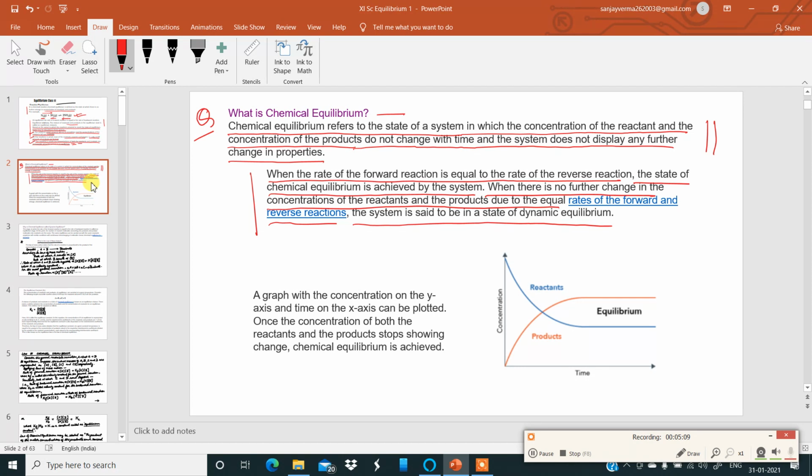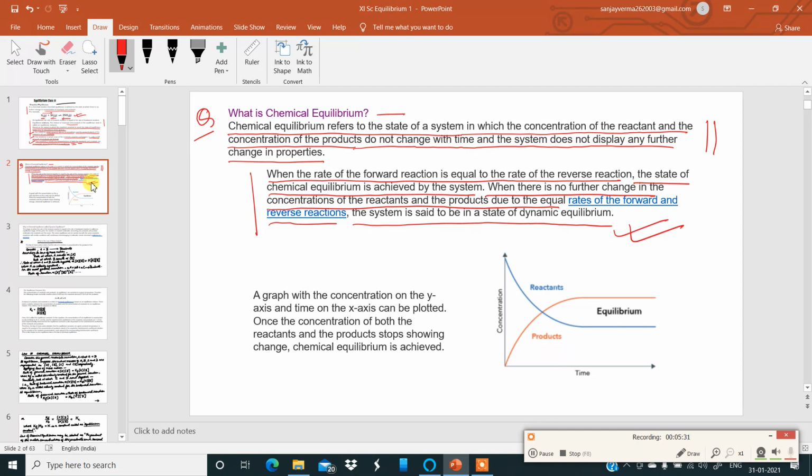The rate at which the reactants are reacting and the products are being formed are equal, so the reaction is happening in the forward direction also, and in the backward direction also. That is why it is dynamic in nature. So this equilibrium is called dynamic equilibrium. Try to remember this as well.